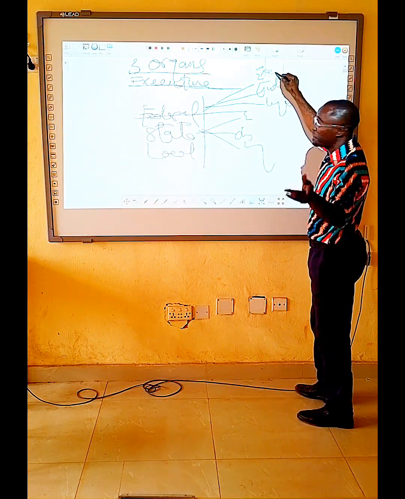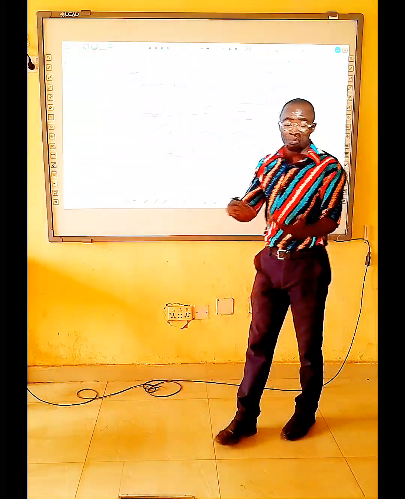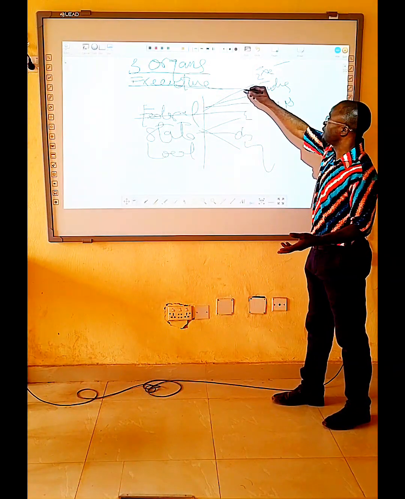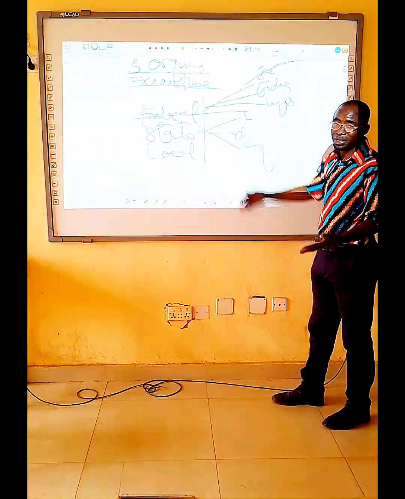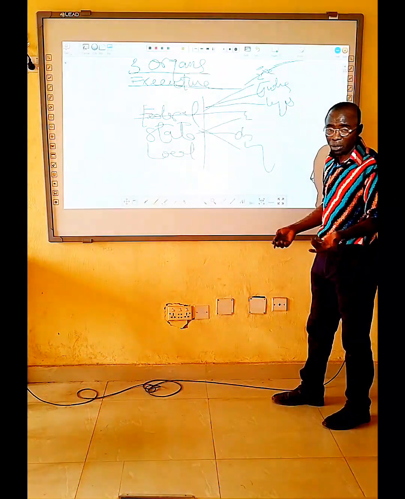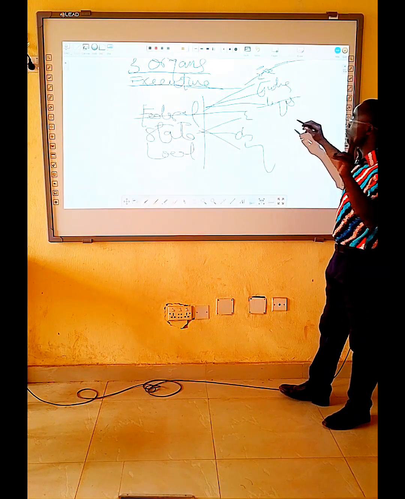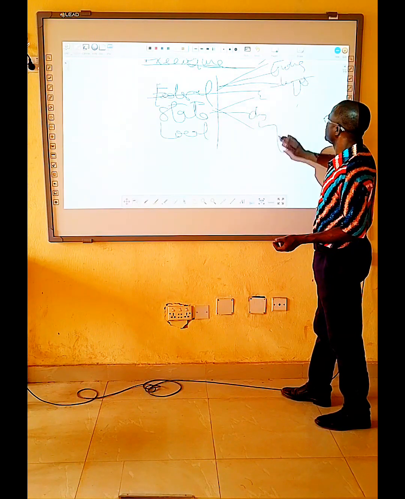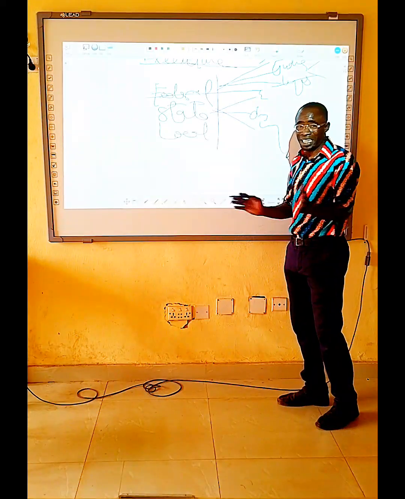The executive under the federal government, that's where we find the president, the ministers, advisors, like that. The vice president, they are the executive officers at the federal level. Then the judiciary, where we see the Supreme Court, Court of Appeal, customary court, and all those courts, they can be found there. Then the legislature. Don't forget, we have two chambers in Nigeria: the House of Representatives and the Senate. But we refer to them as the National Assembly.